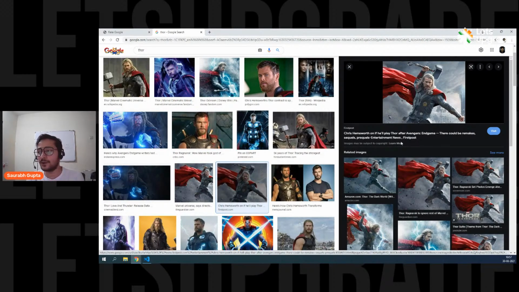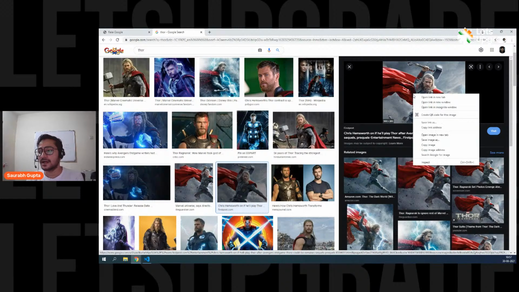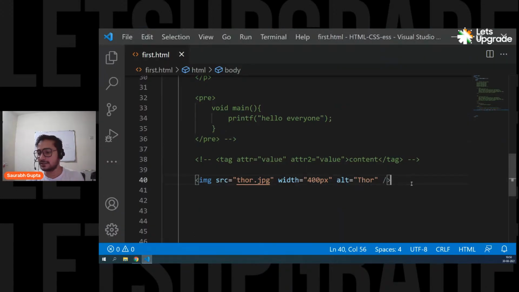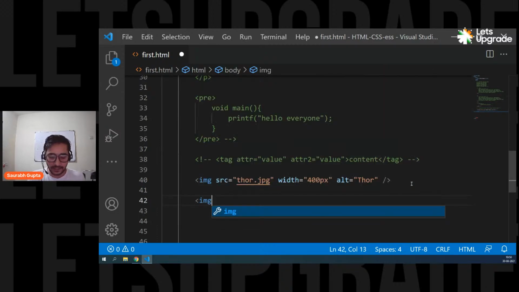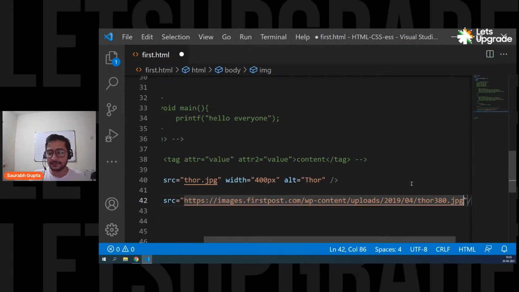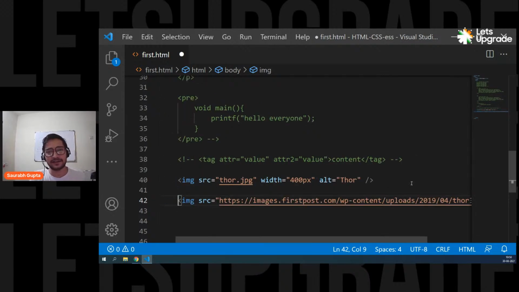You can. What you can do is simply go on the image and right click. Now don't save it, because I don't want to download it. Just go here and see this option, copy image address. Remember guys, don't copy image, copy image address. There are two options, copy image and copy image address. So just do copy image address and come in your page. Now let's say I create one more img tag. Put up the slash and again src, and inside this src you can simply paste that image address, and that's it. This is the online image address.